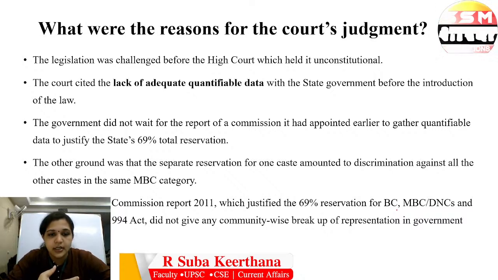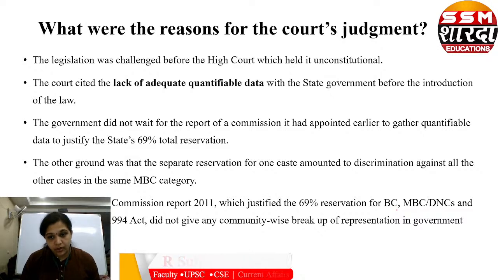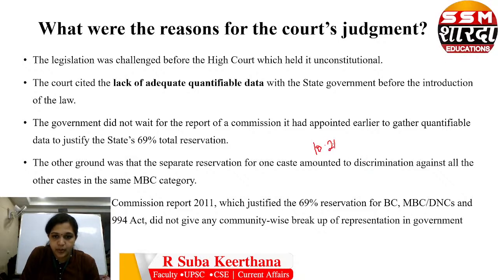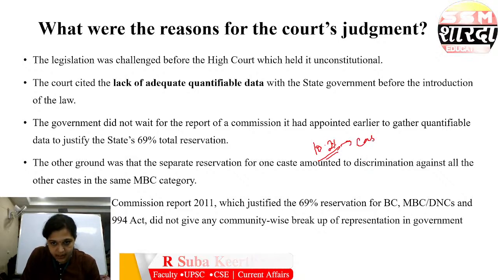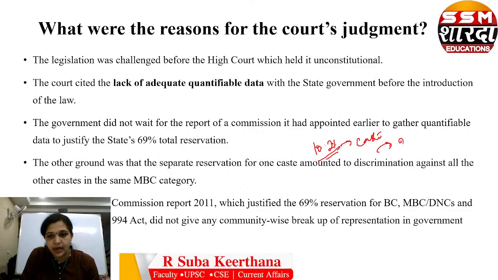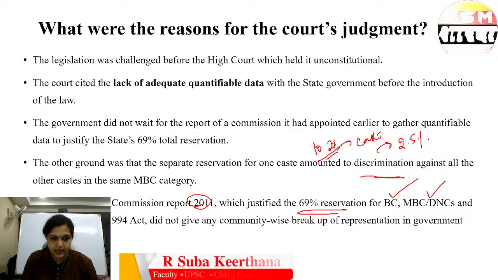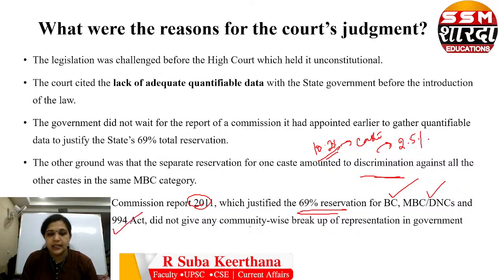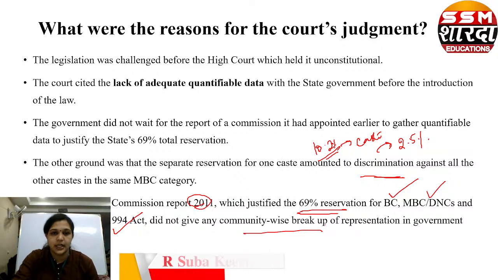The other ground was that the separate reservation of one caste amounted to discrimination against all other castes. We just saw that almost 10.5 percentage is given to one particular caste, whereas the other MBCs have only 2.5 percentage. Even the BC Commission report of 2011, which justified the 69 percentage reservation for BC, MBCs or DNCs and SC/ST under the 1994 Act, did not give any community-wise breakup of representation in government services. So it was simply accepted.